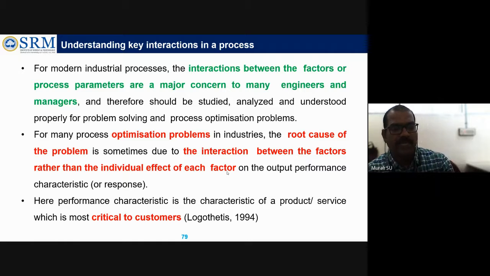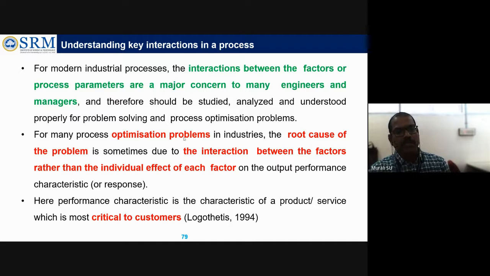Individually, we have to see it as a main effect and also in combination. If I give this depth of cut with the feed, and a spindle speed of 1000 RPM, or if I give a depth of cut of 1 millimeter and a spindle speed of 1500 or 2000 RPM, how is this effect happening? This interaction effect also we have to study. Then only can we optimize the process in any industrial setting. That is what is given.